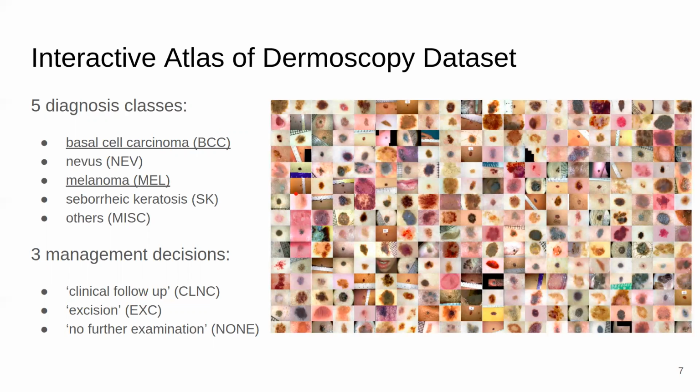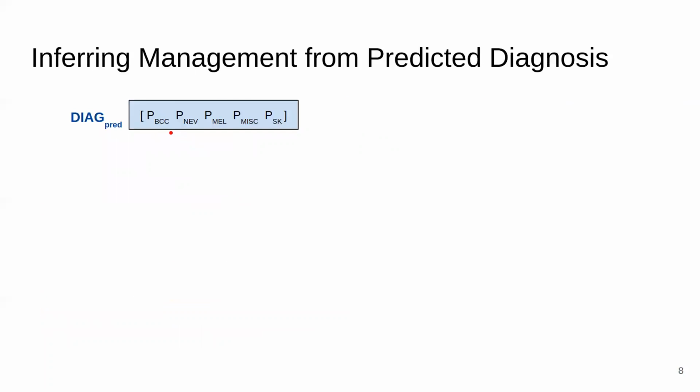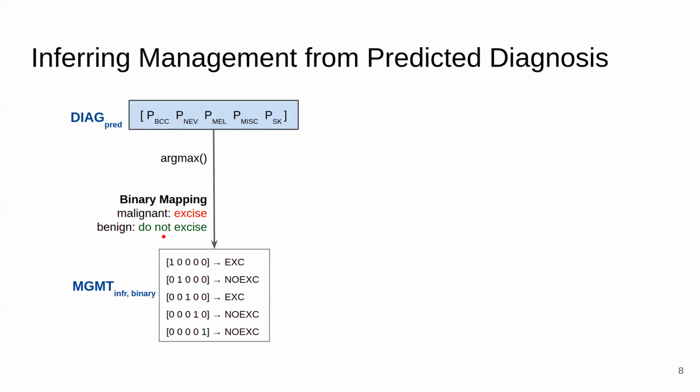Here is a snapshot of some images from the dataset. The variability of images shows how difficult it would be to accurately deduce the diagnosis itself from the images. So how do we infer management decisions? Imagine we have a set of probability vectors for the predicted diagnosis. We can either take an argmax, choose the most likely label, and apply this binary mapping where we excise the malignant lesions and do not excise the benign ones.